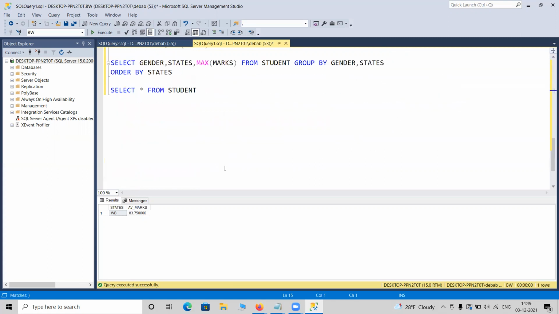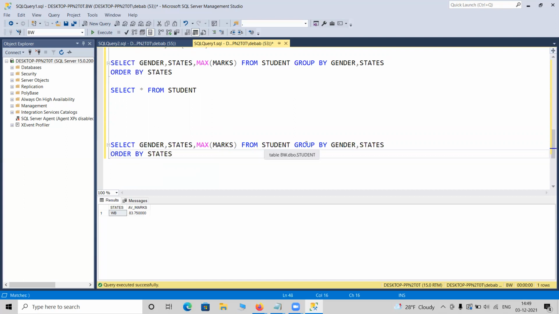And let me do another thing. Suppose this statement, let me take this out. The last thing we can learn today, there is nothing much today. If I do something like gender-wise, state-wise maximum marks for students, or let it be average marks. Okay, gender-wise, state-wise, and order by state.